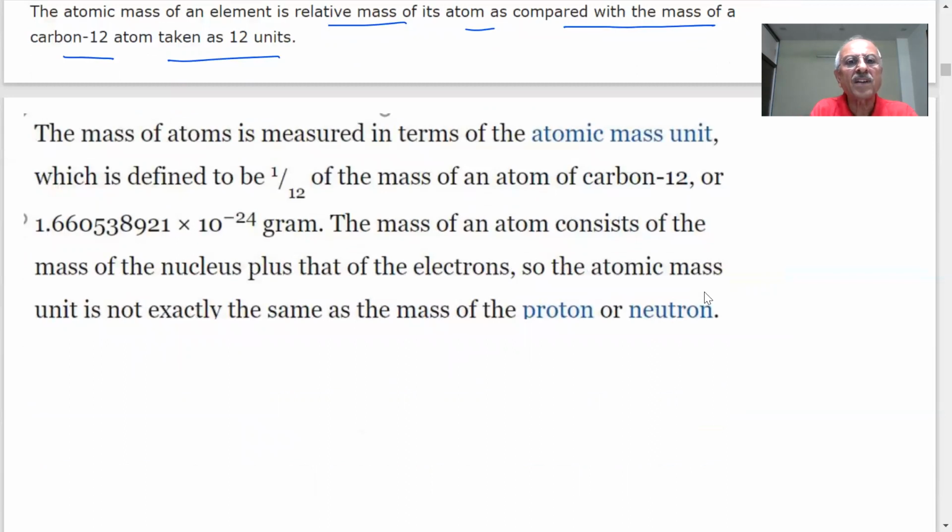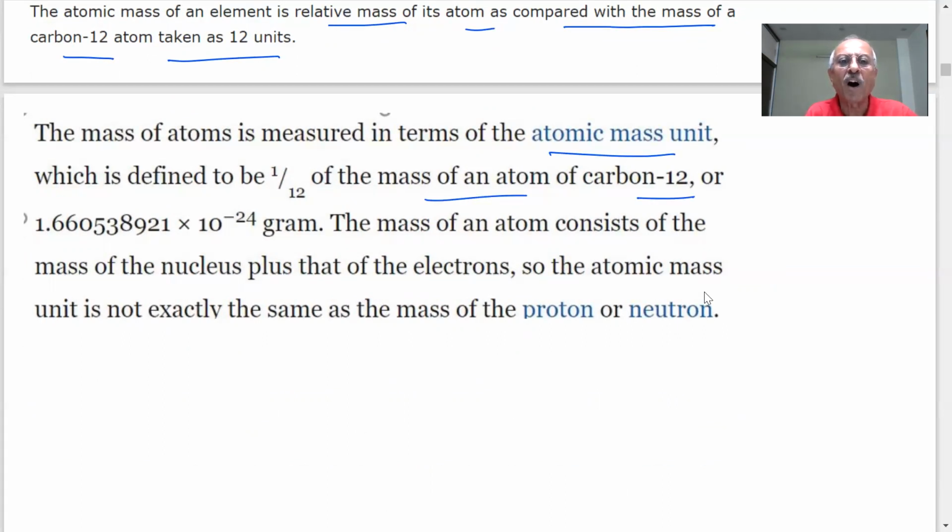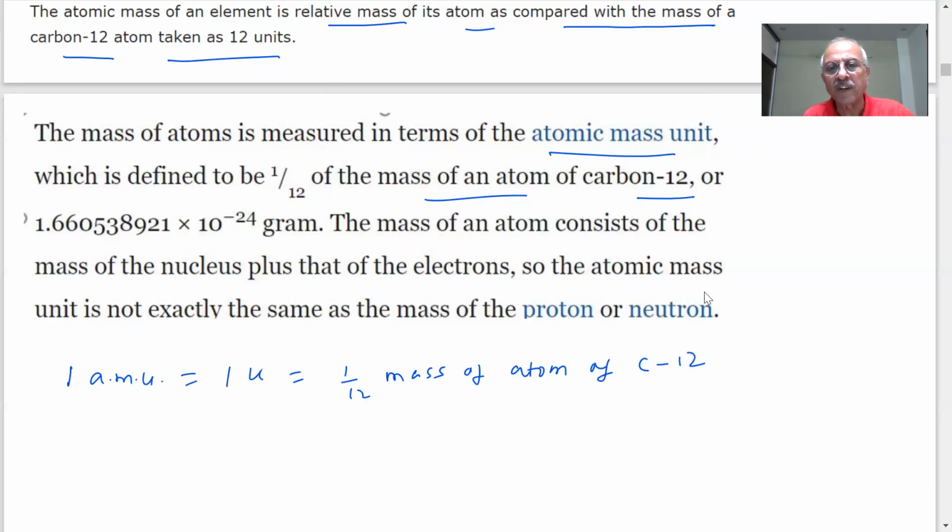So what I'm saying, the mass of an atom is measured in terms of atomic mass units, which is defined to be 1/12 the mass of an atom of carbon 12. How much is 1 AMU? Now you can see that it is equal to 1.660 × 10^-24 gram. 1 AMU, atomic mass unit, is now written as 1 u. 1 u is equal to 1/12 the mass of an atom of carbon 12. Carbon 12 is a stable isotope of carbon.